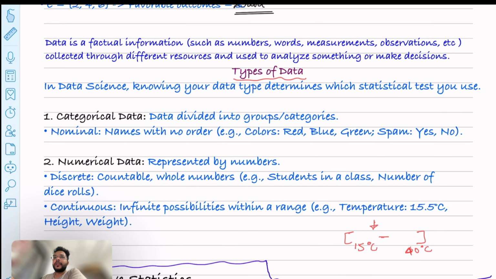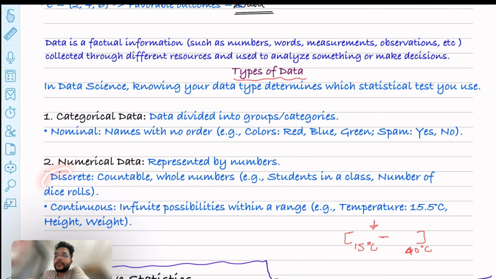And now let me tell you what numerical data is. Whenever data is represented by numbers, it is called numerical data. Numerical data can also be of two types: discrete, which is countable, and continuous. Discrete countable means whole numbers. In the Netflix sense, you can understand it as the number of times a user paused a video, or the number of pills in a bottle.